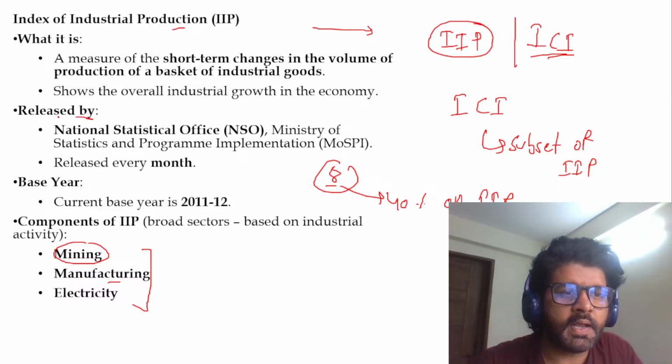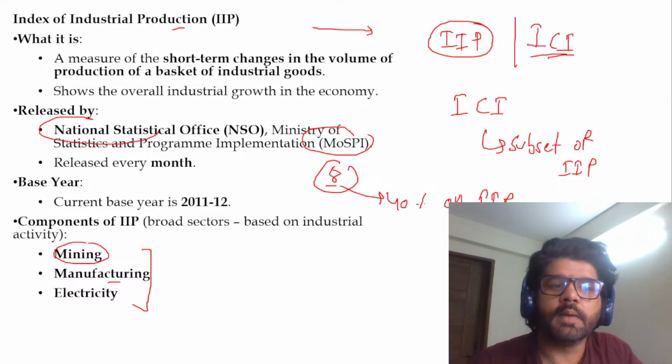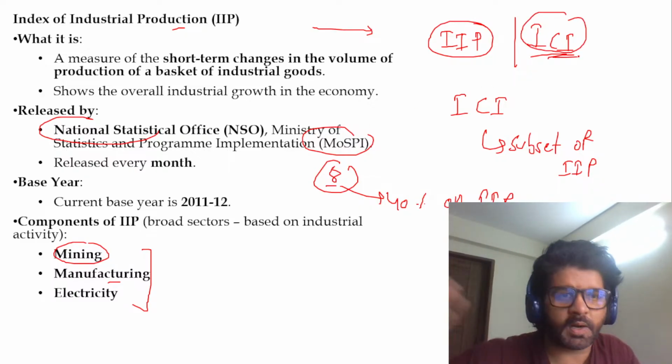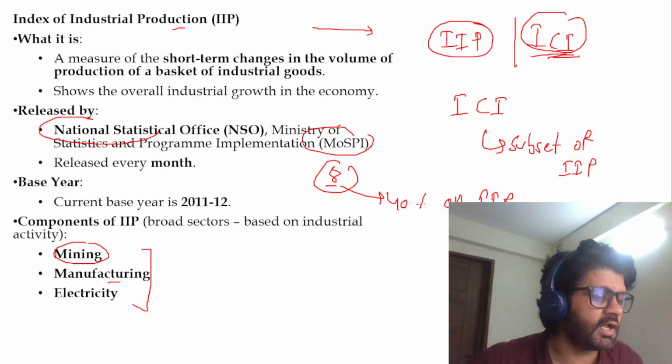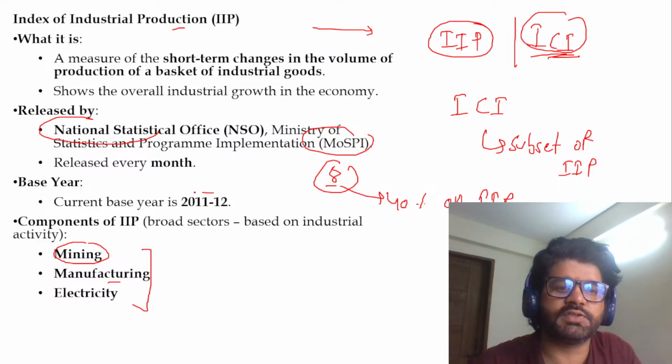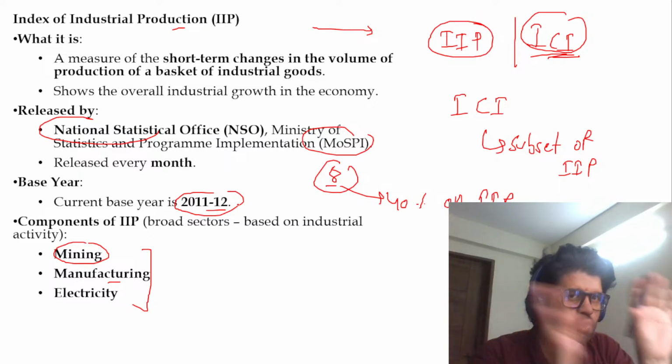IIP is published by NSO, which is under MOSPI, Ministry of Statistics and Programme Implementation. In the case of ICI, you will see there is the Department of Economic Affairs which is involved here. So that is a different ministry altogether. Base year for both of them is the same, 2011-12. Now let's talk about this whole issue.